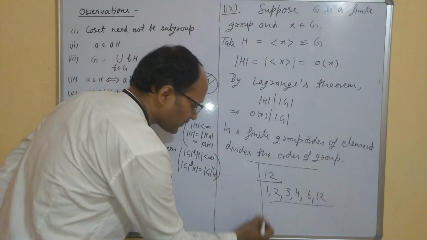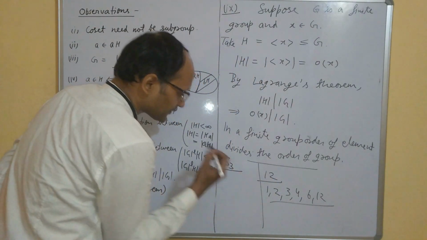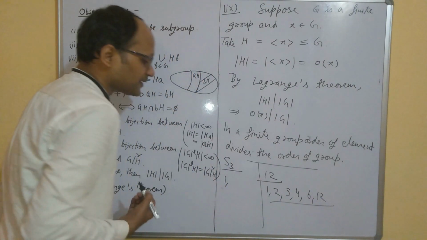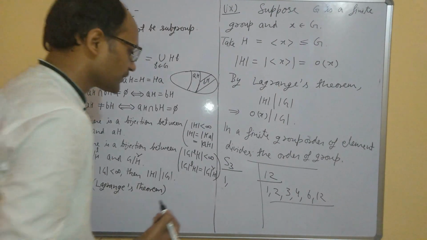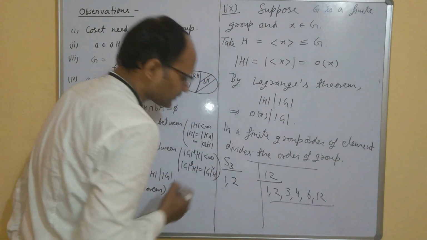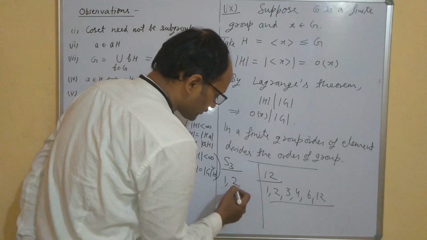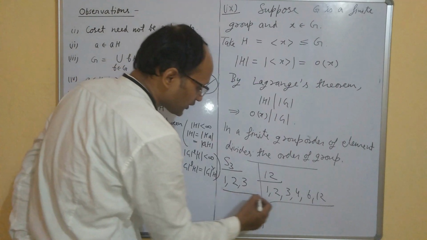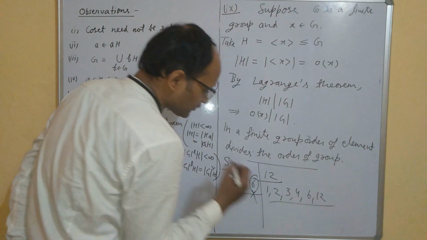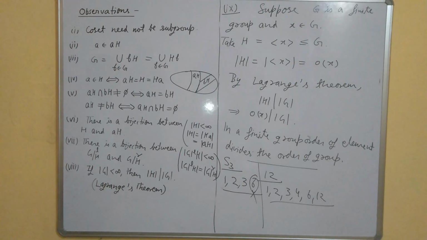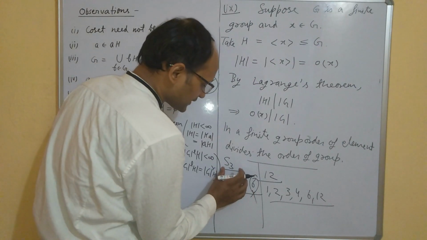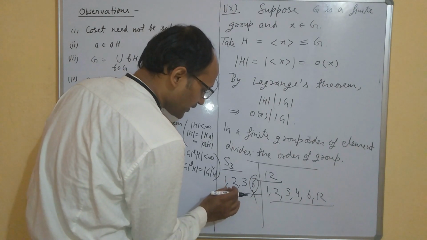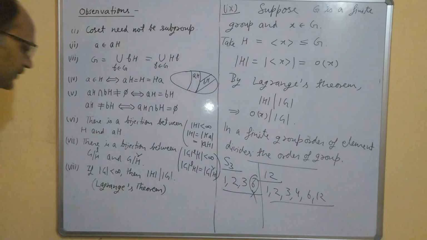It does not confirm. For example, suppose I take the group S3. If you remember the elements of S3, this S3 has one element of order 1, exactly 3 elements of order 2, and 2 elements of order 3, but S3 does not have any element of order 6. So it is not confirmed that all the orders will be present in the group, but it is confirmed that if there is some element, its order will be one of these.